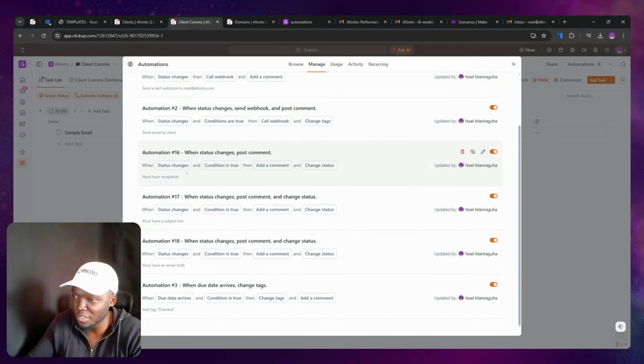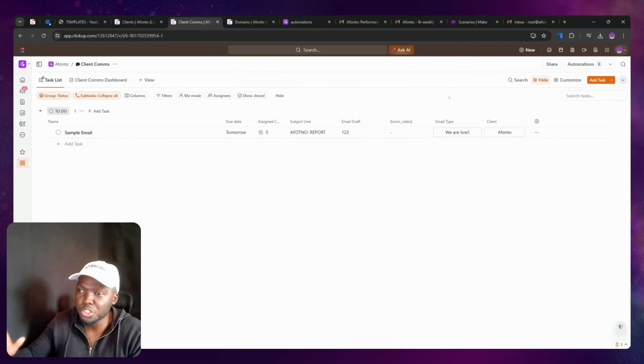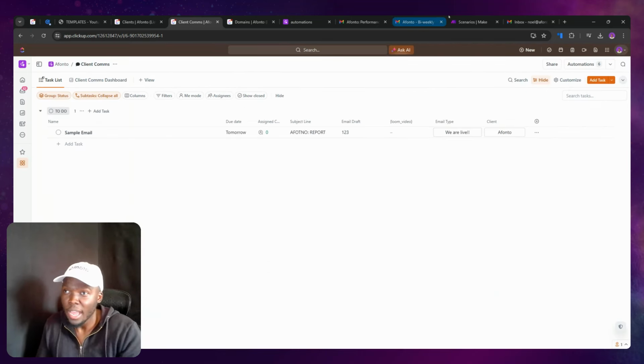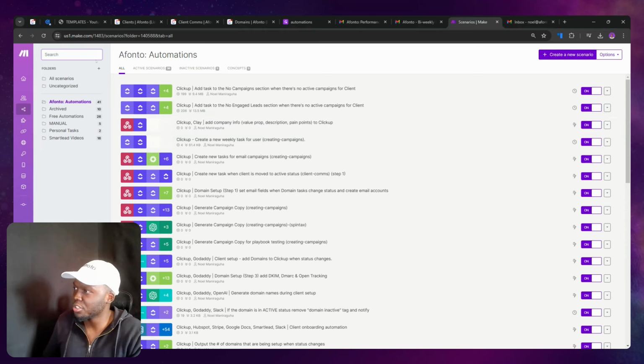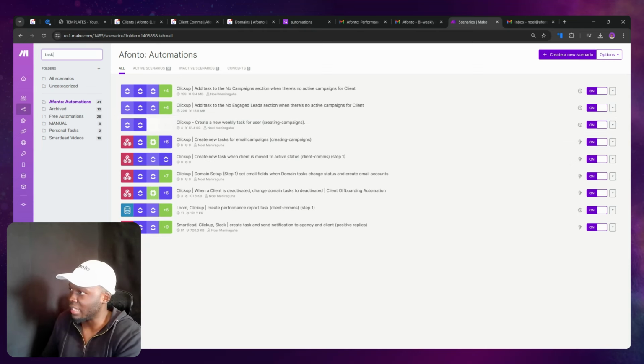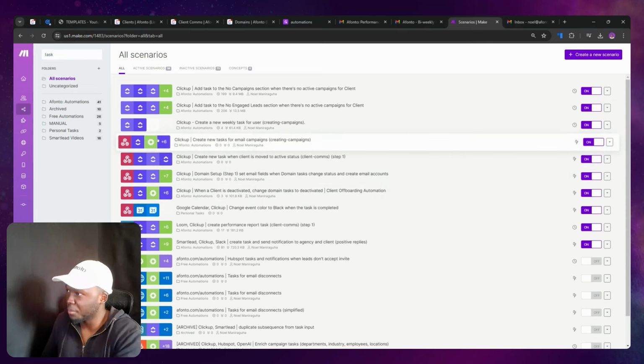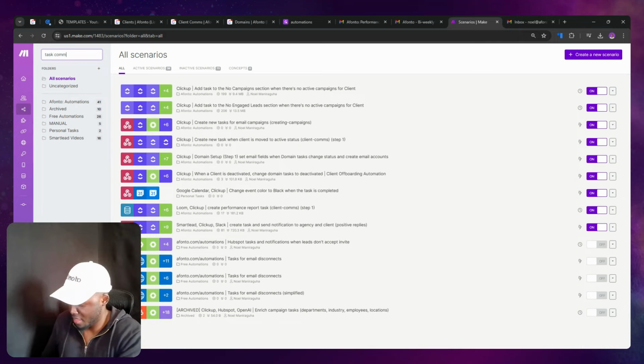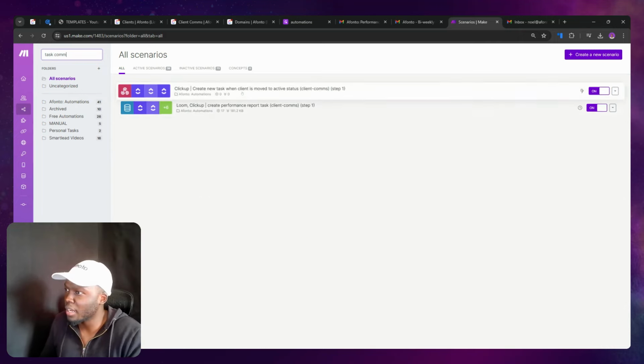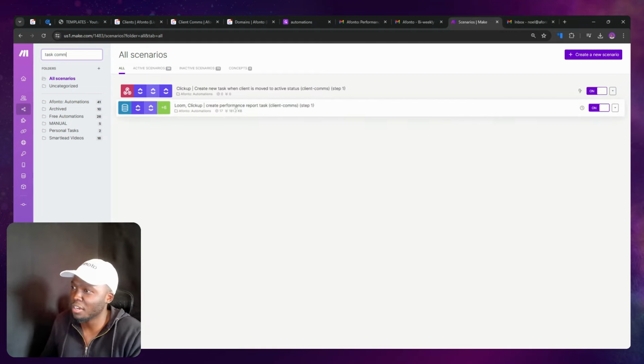As you can see, we've got a bunch of SOPs like must have recipients, must have subject line, must have email draft, right? Ensuring that we're sending it to the right person. And we've also got other automations over here, which is like task, right? So inside here, client comms, so we could do task, and then I put com. So client comms, create a new task when client is moved to active. Well, this is a client comms task, and then this is a weekly task as well, right?